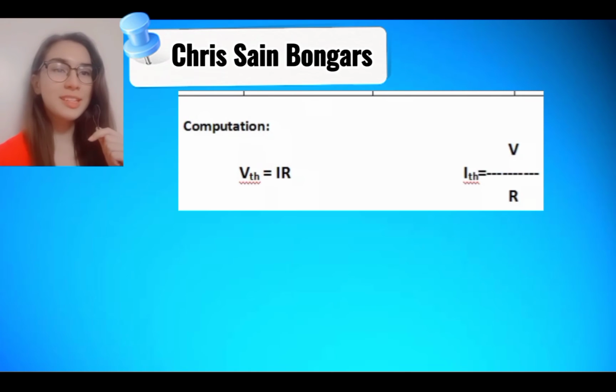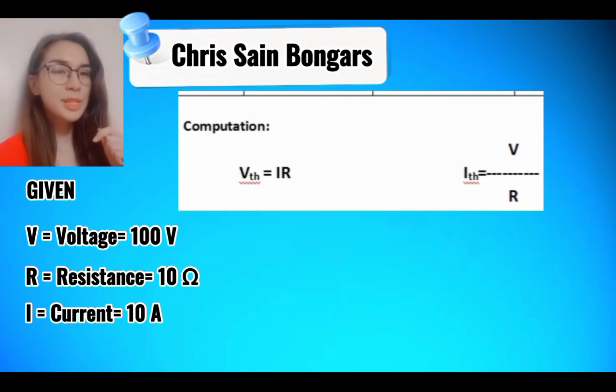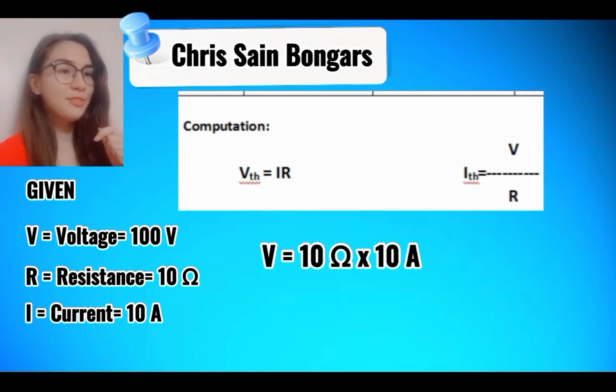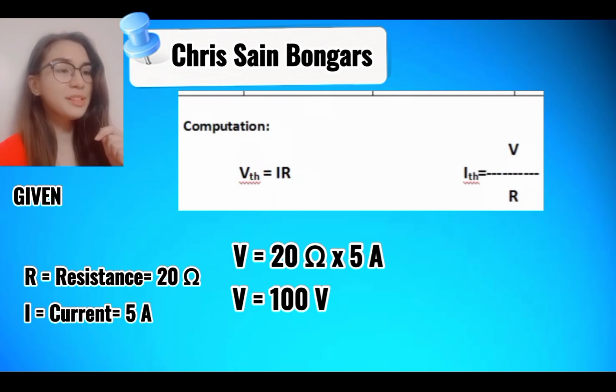For the computations, the formula for finding the theoretical voltage is the current multiplied by the resistance, and the formula for finding the theoretical current is voltage divided by resistance. The experimental voltage was constant at 100 volts for all 5 trials. For trial 1, the resistance was 10 ohms and the current was 10 amperes. These 2 values were multiplied to get the theoretical voltage, which is 100 volts. For the theoretical current, 100 volts was divided by the resistance with a value of 10 ohms, thus getting a value of 10 amperes. The same process was done for trials 2 to 5.